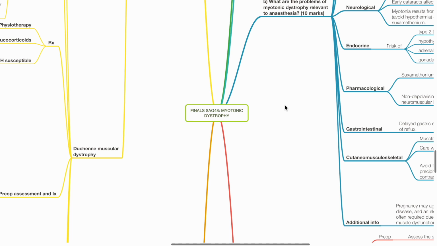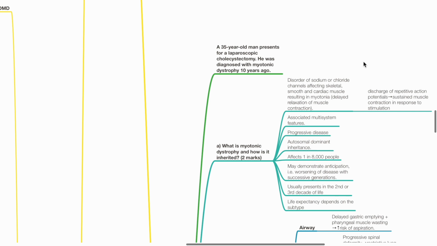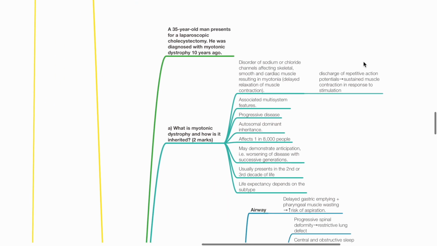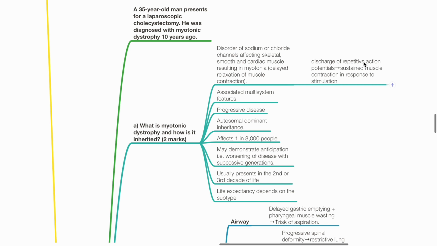Finals SAQ48 myotonic dystrophy. A 35-year-old man presents for a laparoscopic cholecystectomy. He was diagnosed with myotonic dystrophy 10 years ago. A. What is myotonic dystrophy and how is it inherited?